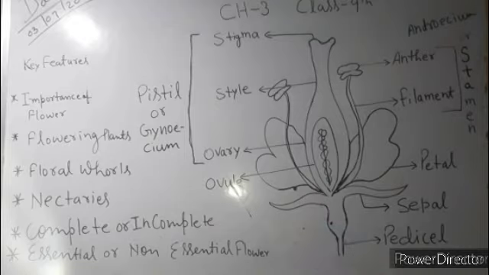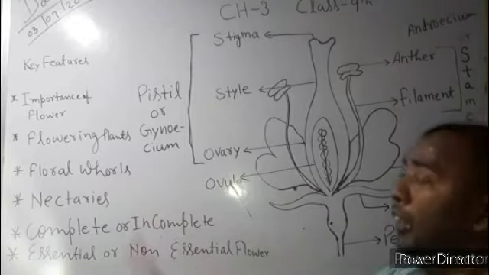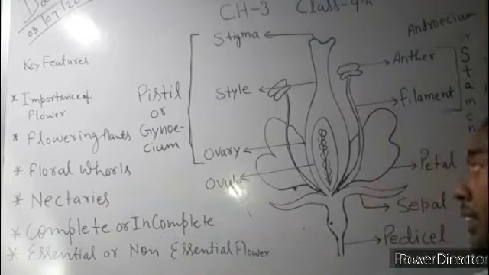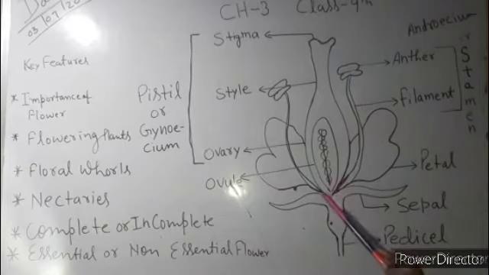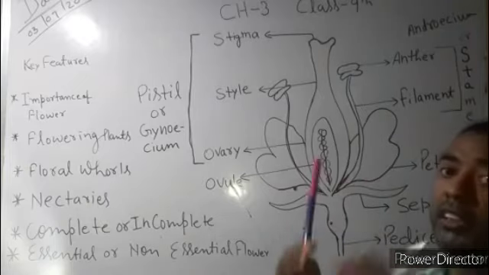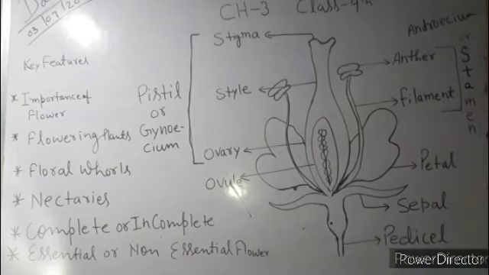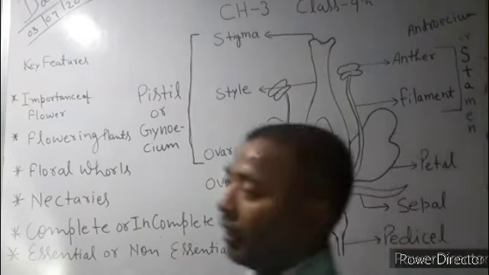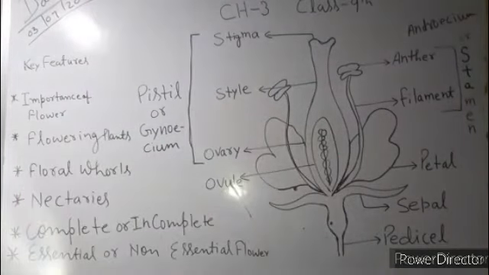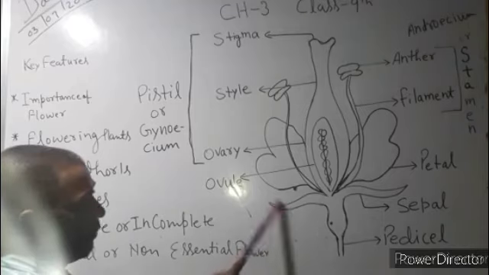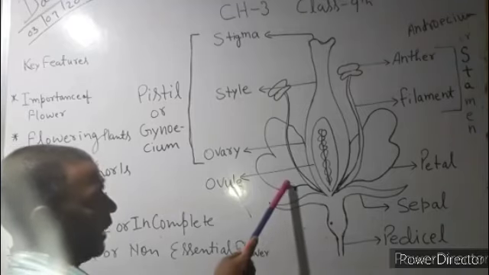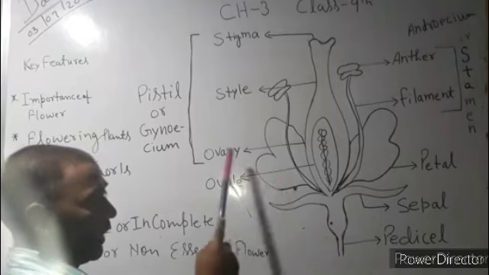Now, when we are talking about the floral whorls, that means there are some whorls of the flower. We can say that there are exactly 4 whorls of the flower. First is sepals. After sepals, on the inner side, are petals.